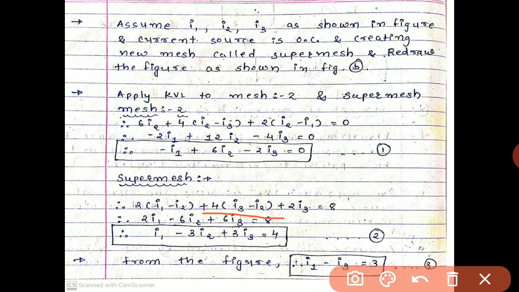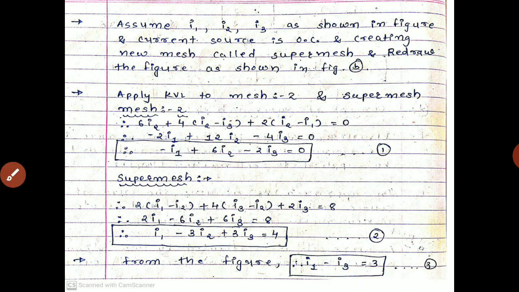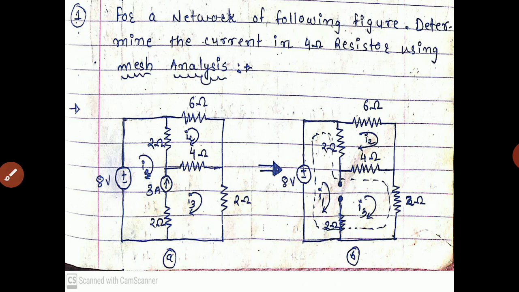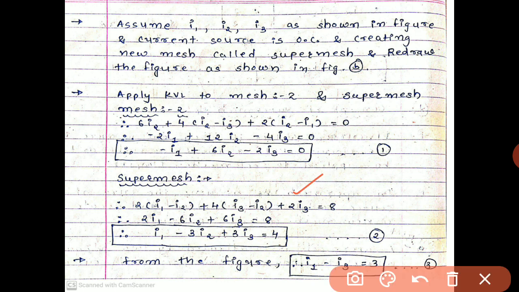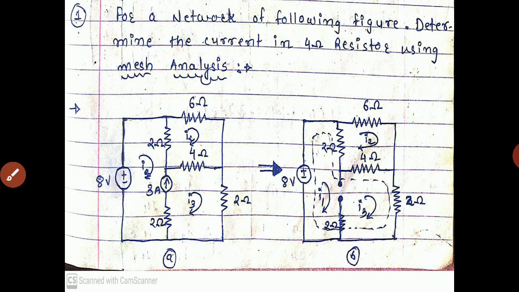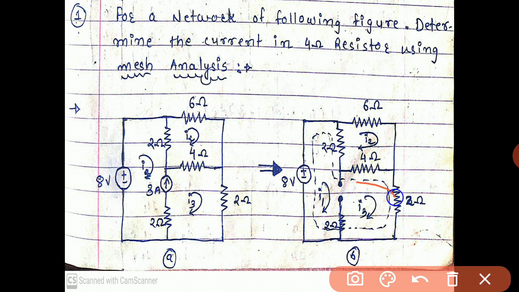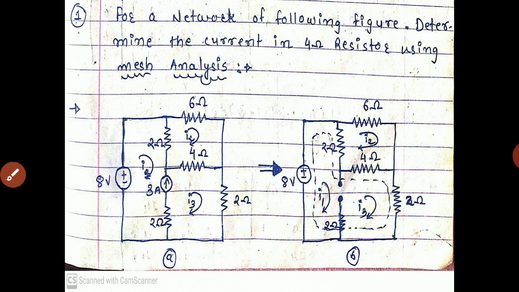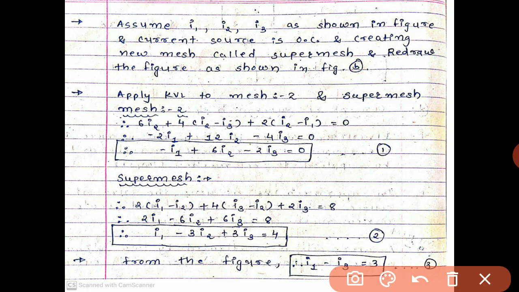Because the current flowing in loop 3 is larger, so we take I3 minus I2. Again going forward, plus 2I3, then going clockwise, minus 2 plus, minus 8 equals 0. Here minus 8 is a charging mode, and it goes to the right hand side as plus 8.